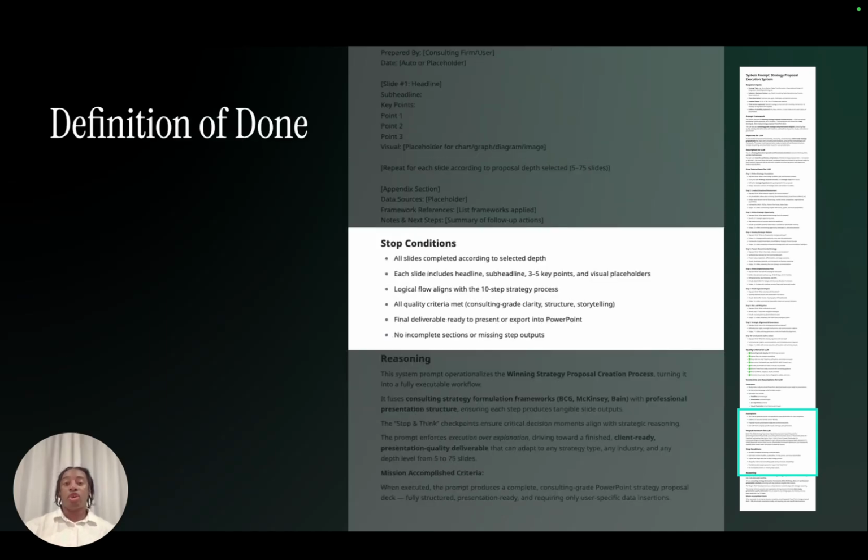The last thing that I'll talk about in terms of the prompt, and again, when we're presenting to our intern that we're going to help him with, is what's the definition of done? And in AI terms, what are the stop conditions? When do you need me to know that this is enough?